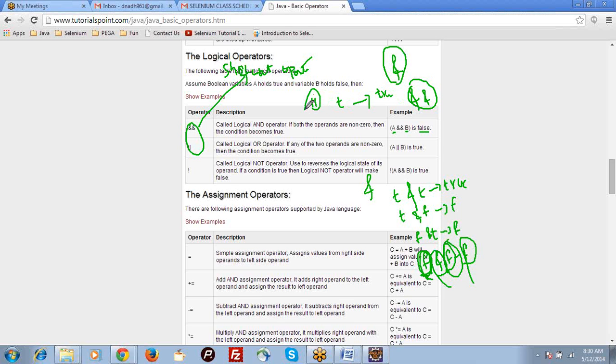So in double OR, if the first condition result is true, then they don't evaluate the second condition. If it returns false, then they will go to the second condition evaluation. So when compared to AND, double AND is more efficient. When compared to OR, double OR is efficient. So in our program, we should go ahead with double AND and double OR. Don't use single AND and OR.